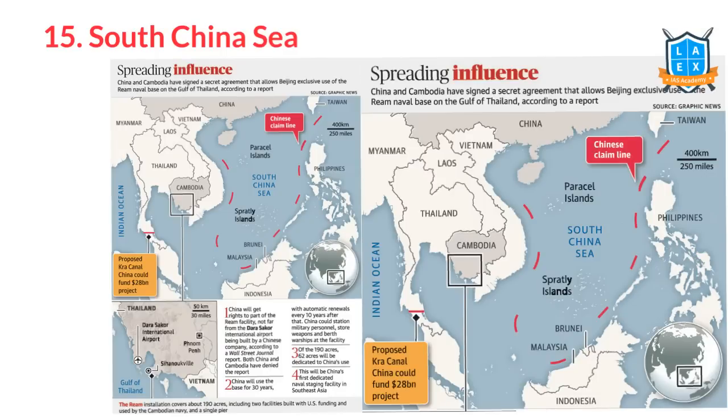The next important issue in this region is the South China Sea. There's a growing tension between China and the Southeast Asian countries over the islands and the claims of China in this particular region. South China Sea, Paracel Islands, Spratly Islands, and here we have Scarborough Shoal. So these three regions are claimed by China, but these countries, Vietnam, Philippines, Malaysia, they object to the claims of China in this particular region.